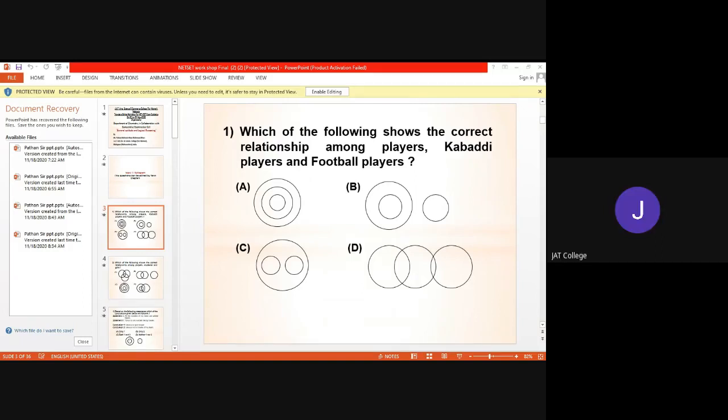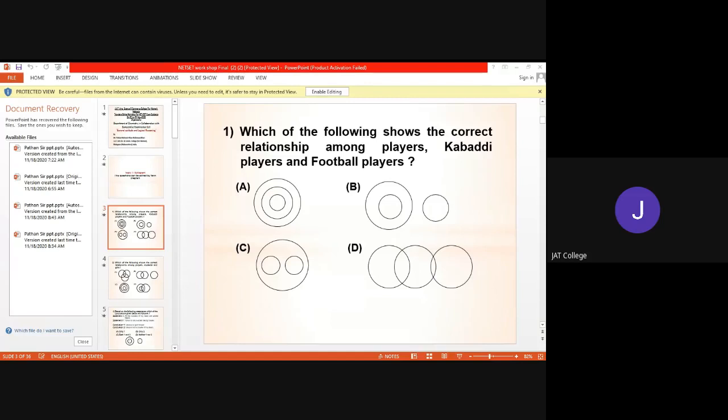But kabaddi is a different type of sport and football is a different type of sport. That's why these two circles must be far apart from each other. And as both are games and both games involve players, both kabaddi players and football players fall under the category of players.